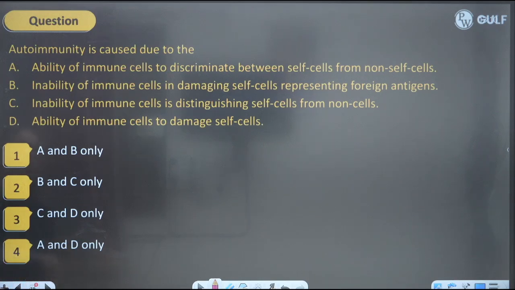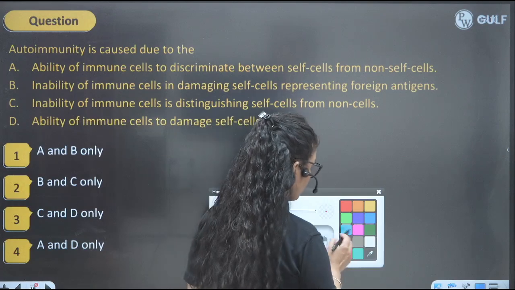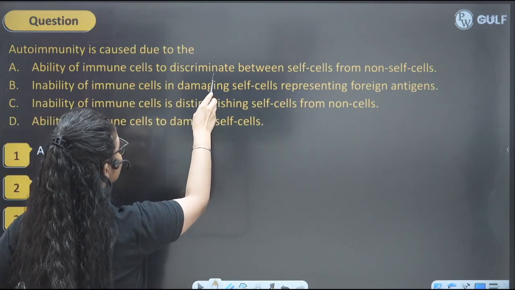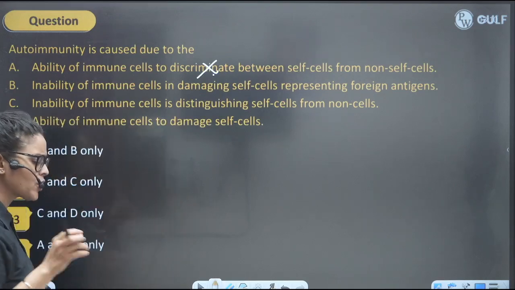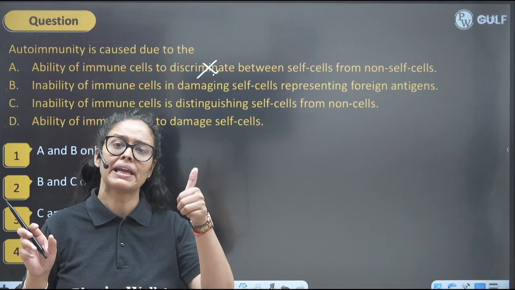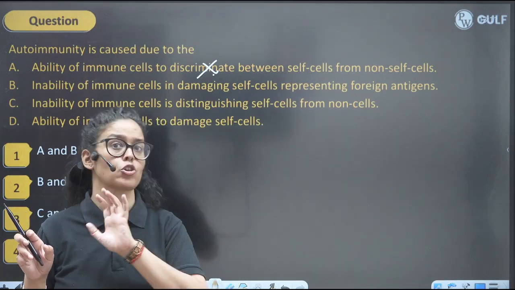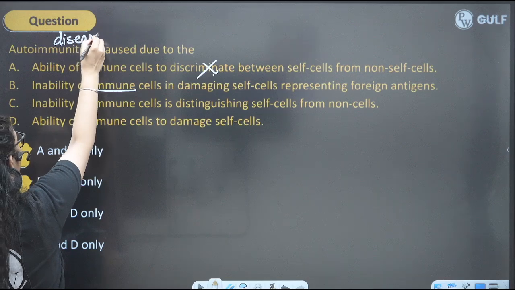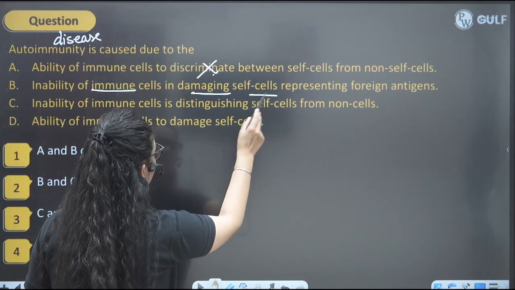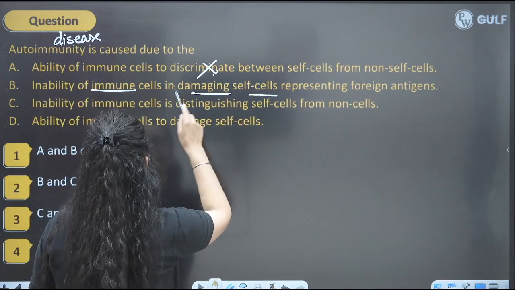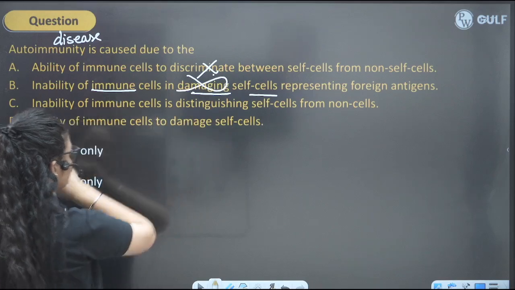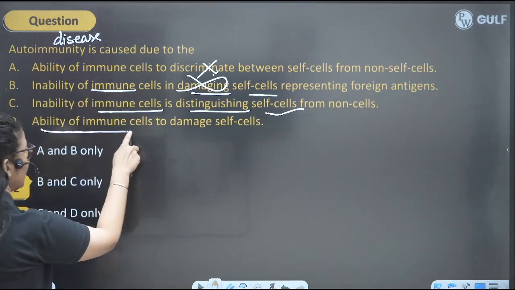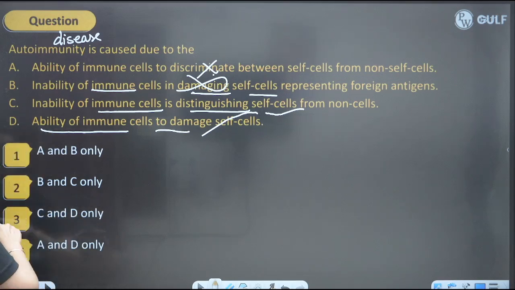Now you tell me, what is autoimmunity? What will be the perfect answer? Ability of the immune system to discriminate between self and non-self? No. In an autoimmune disorder, our body is not able to differentiate self and non-self, which causes the autoimmune disorder. Inability of the immune system to damage self? No, it's ability. Basically they are damaging the self cell. So this is wrong. Inability of the immune system to distinguish between self and non-self, that's true. And ability of the immune cell to damage the self cell, that's also true. So the perfect answer will be CD.